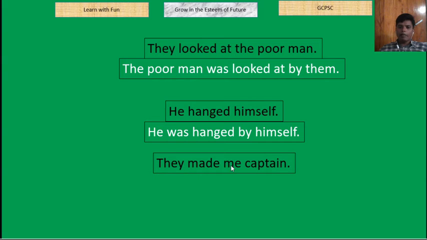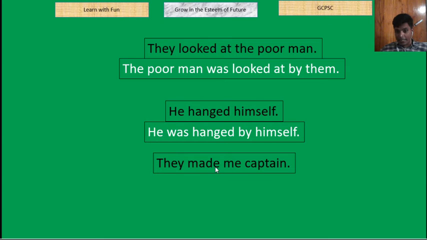That means they made me, তারা আমাকে তৈরি করলো, তারা আমাকে বানালো। স্বভাবতই প্রশ্ন জাগবে কি বানালো, তারা আমাকে ডাকে, কি ডাকে, তারা আমাকে সিলেক্ট করলো, কি সিলেক্ট করলো, তারা আমাকে পছন্দ করলো, কি হিসেবে পছন্দ করলো। তার মানে you need some more words to satisfy the listener. তাহলে they made me captain. So captain is here an extra object, that is called factitive object, and the verb made is here a factitive verb.